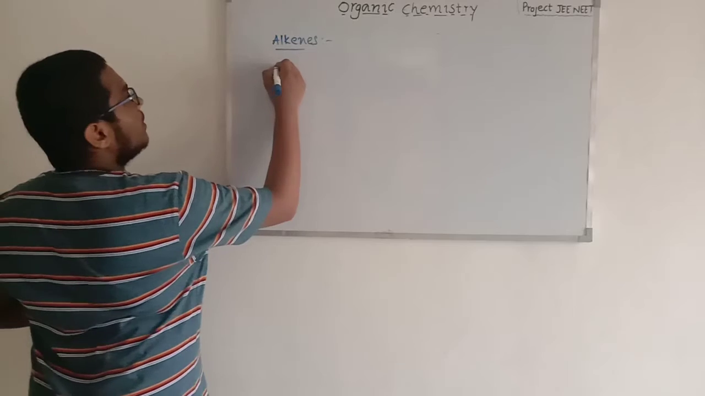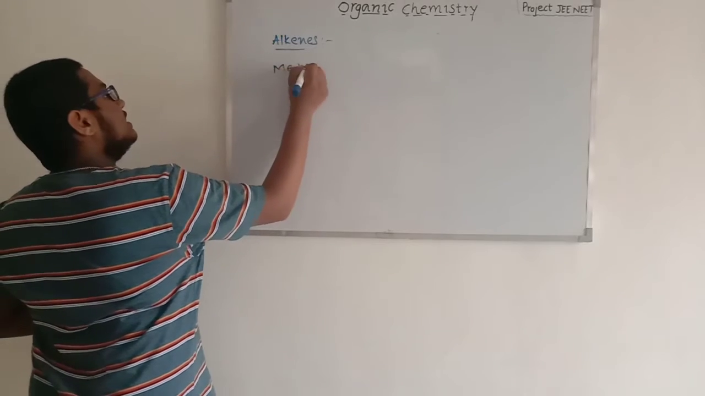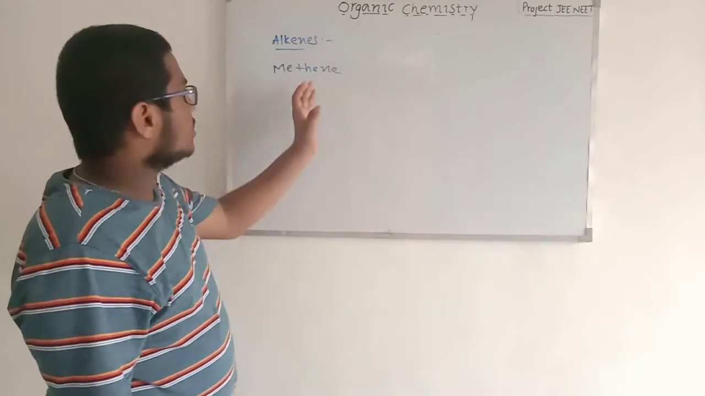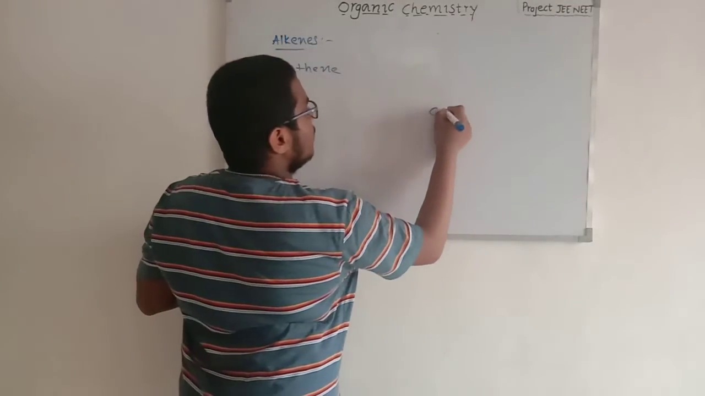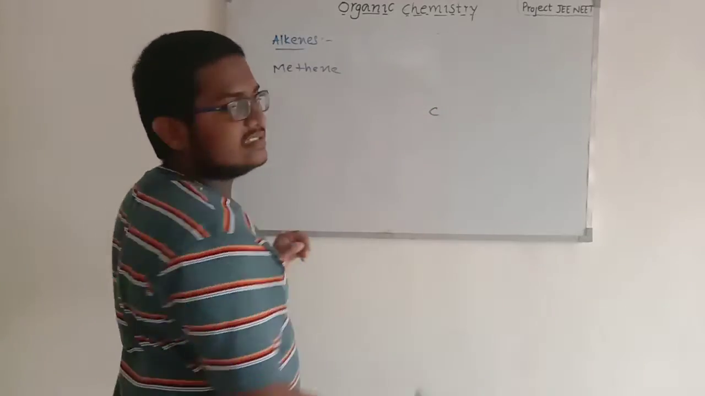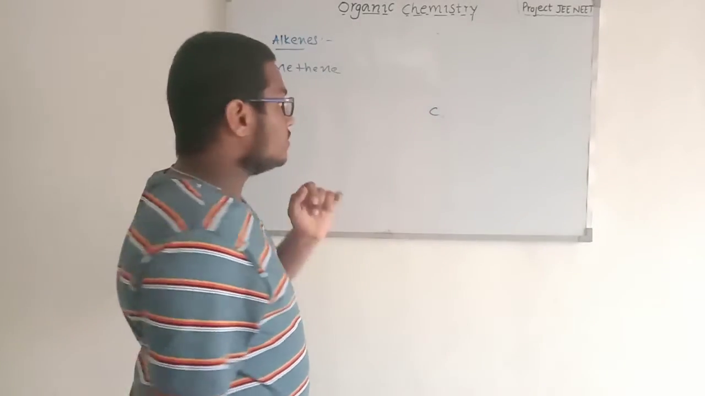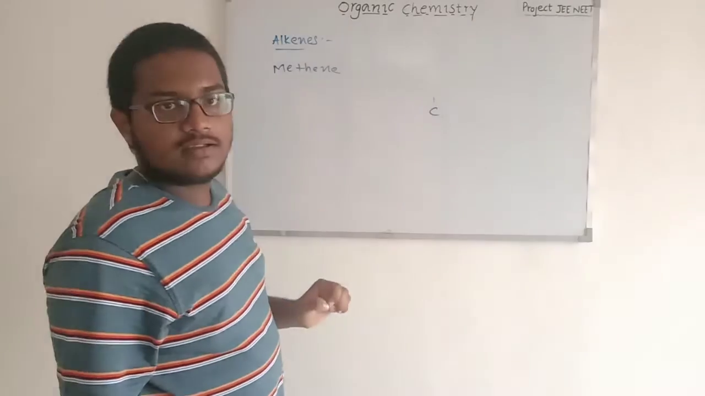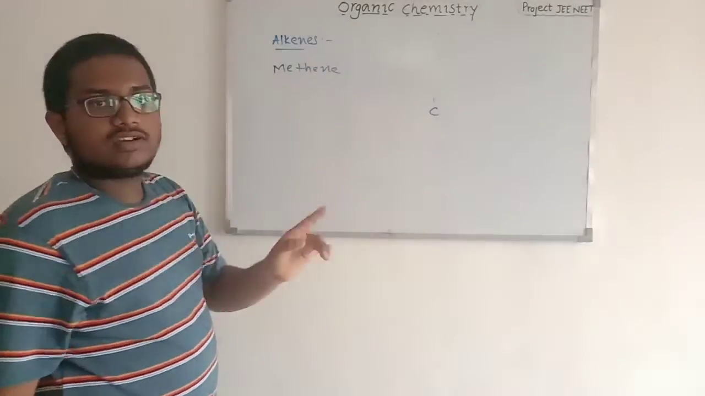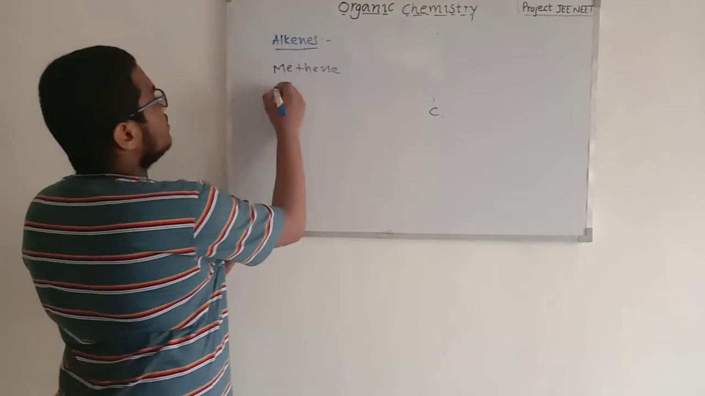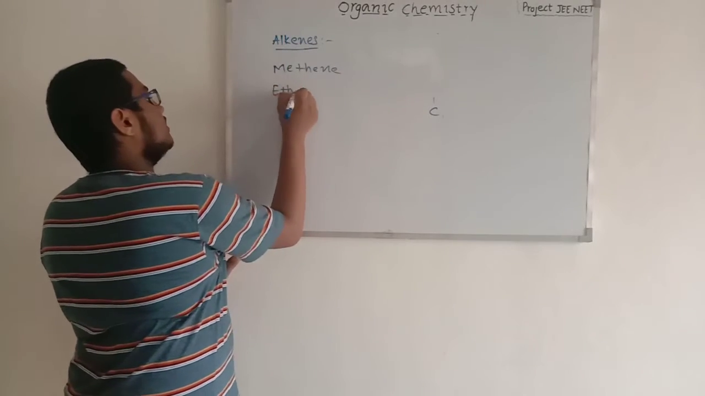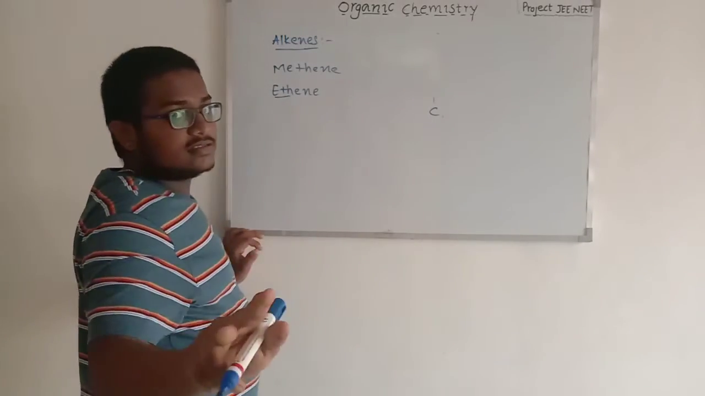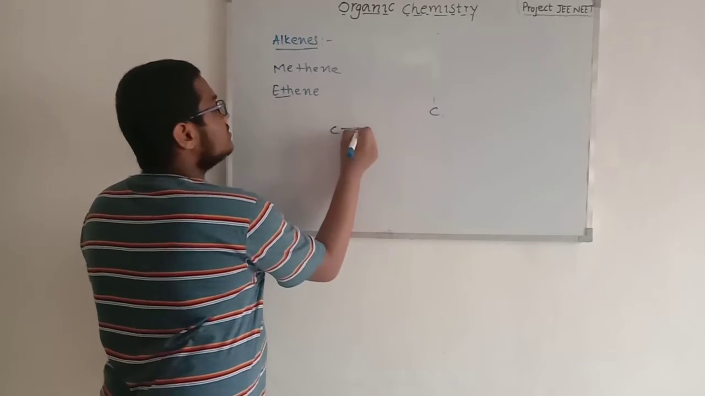So here, methene does not exist because no one carbon compound exists with a double bond, because the hydrogen cannot form double bond here. So methene does not exist. The alkenes chain starts from ethene, because ethene contains two carbons. So two carbons, in between two carbons there is a double bond.